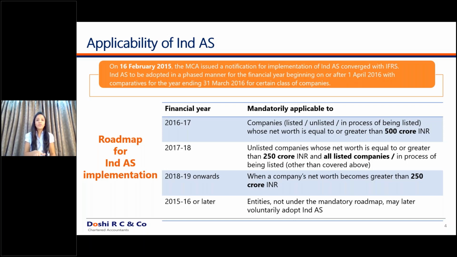And one more option, as previously said, is that companies could also apply Ind AS voluntarily. So even if you're not fitting into the mandatory criteria, that is, even if your net worth has not reached 250 or 500 crores or you're not a listed company, Ind AS can still be applicable to you. You can apply Ind AS on a voluntary basis. No need of the mandatory criteria. So this is the third criteria. For all these sets of companies, Ind AS is applicable.